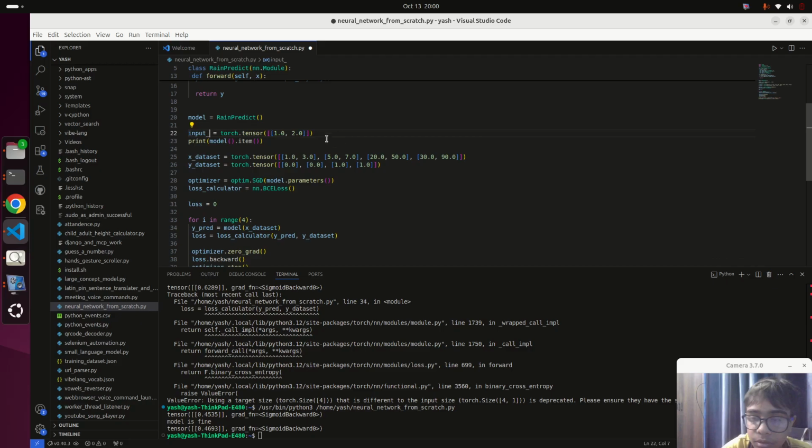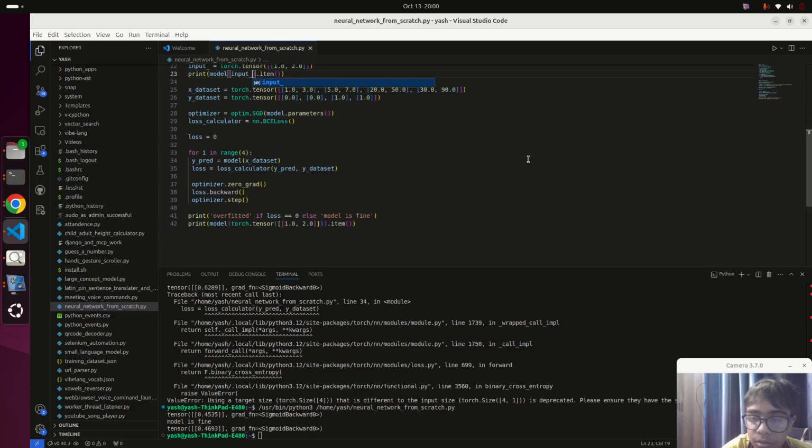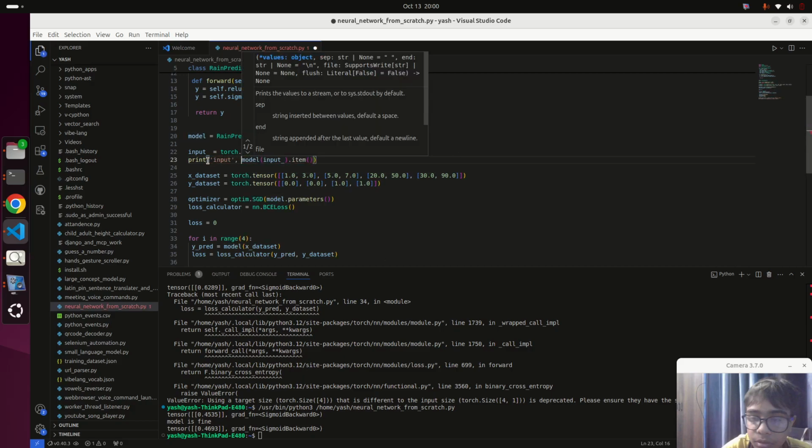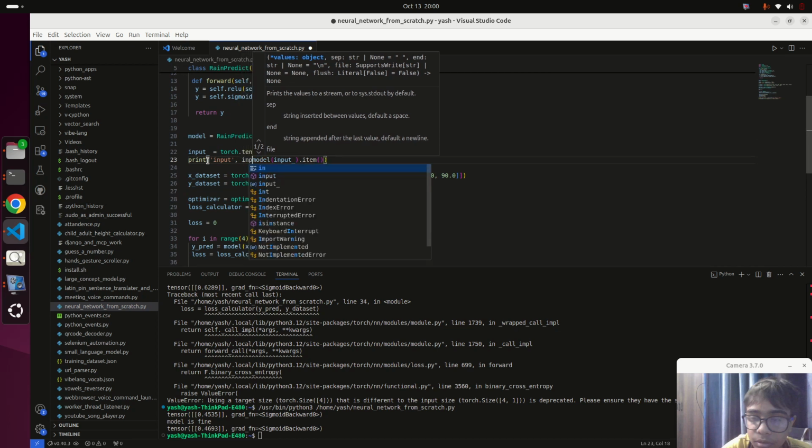We are putting an underscore because input is a key function, and it's always good practice not to name variables with function names.